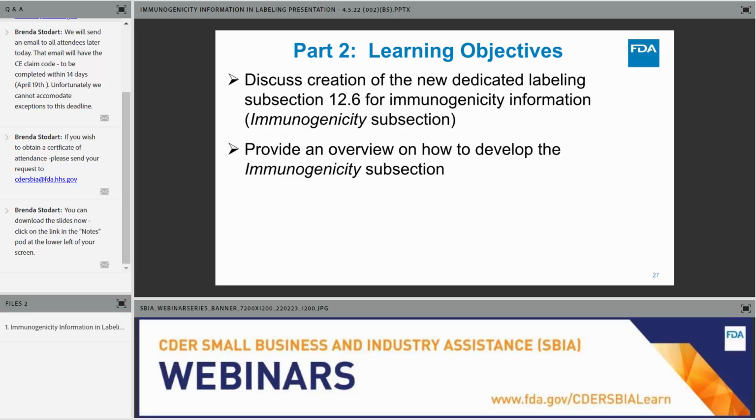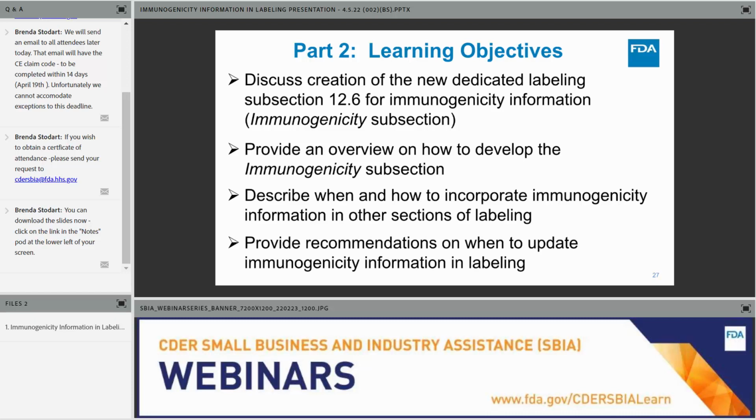The bulk of the presentation is describing how to develop the immunogenicity subsection, subsection 12.6, and then I'll go on to when to and how to describe and incorporate immunogenicity information in other sections of labeling, particularly clinically oriented sections of labeling, such as the adverse reaction section of labeling, the warnings and precautions section of labeling, and the clinical studies section of labeling. And finally, I'll provide some recommendations about when to update immunogenicity information in labeling.